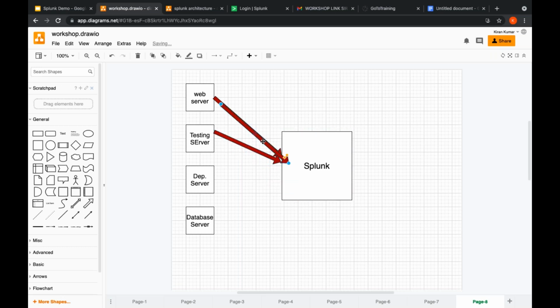So each and every server is connected like this to our Splunk instance. So even the database server also is connected. Okay, it is connected to our Splunk instance.